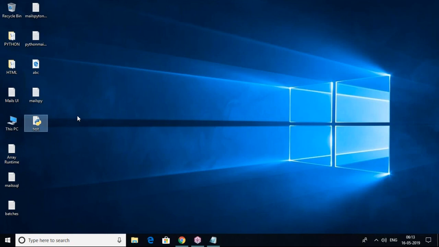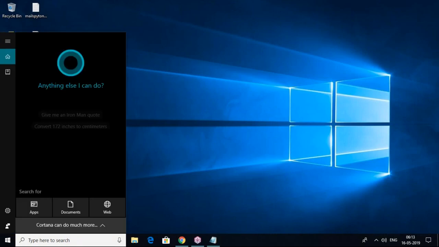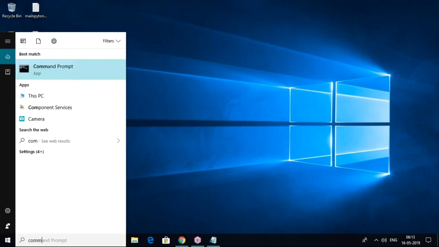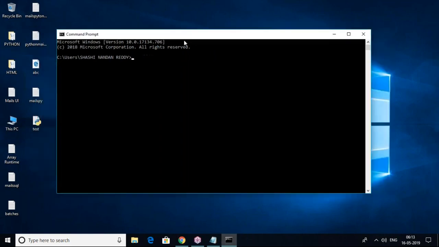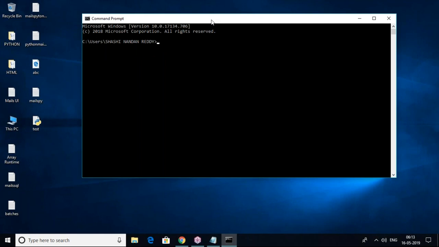We have written a script file in Notepad, so we saved it on my desktop. I want to execute this test.py file. If you want to execute, then we can open command prompt. Or you can execute directly in Python IDLE also, but I'm showing both the ways.